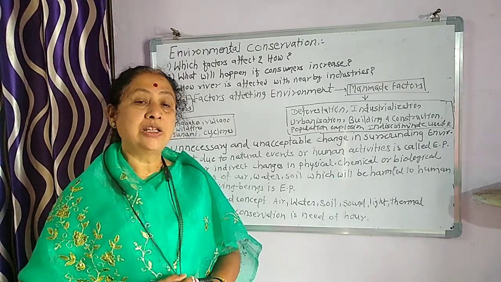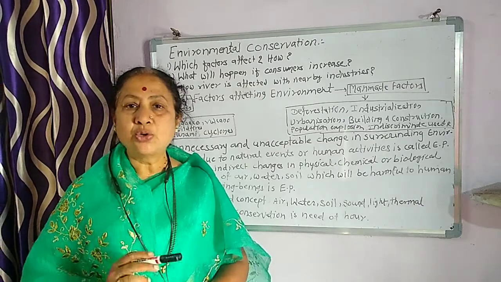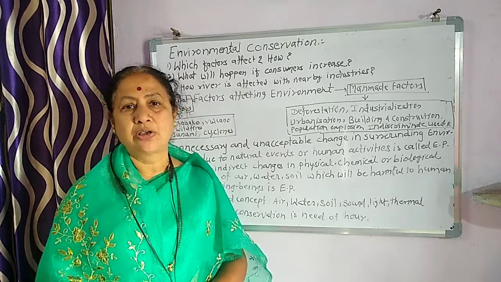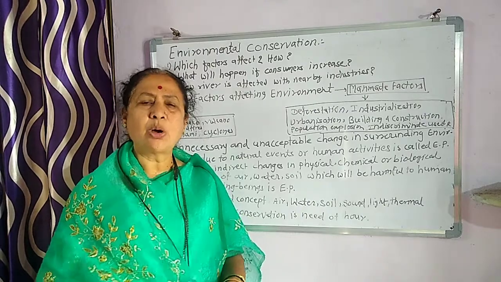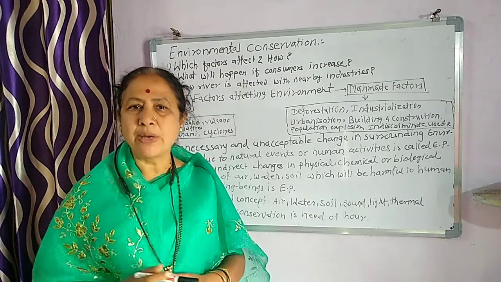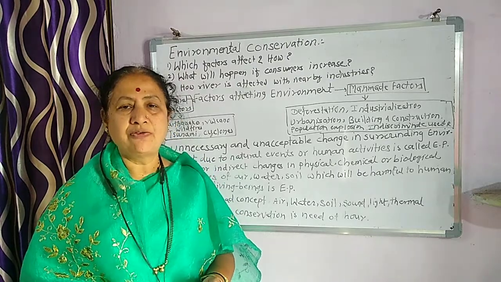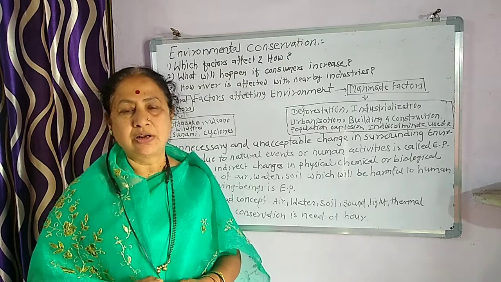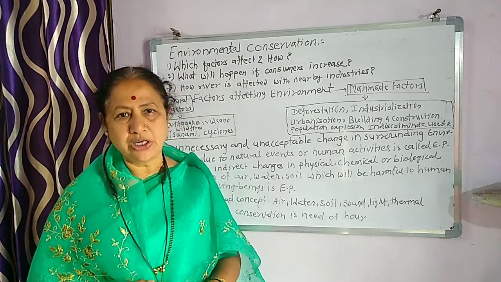It is the legislation that each and every industry should treat its sewage and thereafter it is thrown into the rivers. But not all industries obey that, and if they are not properly treated and are thrown in the river, then naturally the river will get polluted.